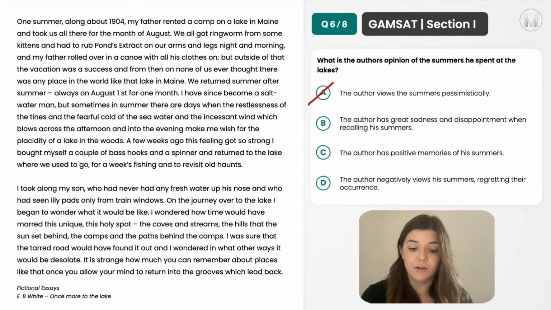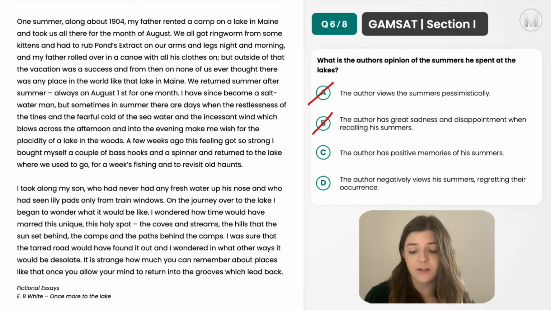Option B, the author has great sadness and disappointment when recalling his summers. So again, this is similar to option A, that he viewed it pessimistically, whereas he definitely viewed it in a good light, so we can rule out option B. Option C, the author has positive memories of his summers. So that's exactly what we've been saying, and there's no way that we can say that this is incorrect. So option C is definitely very likely.